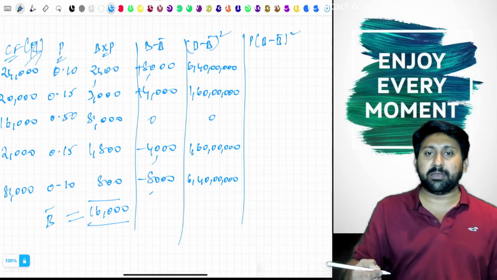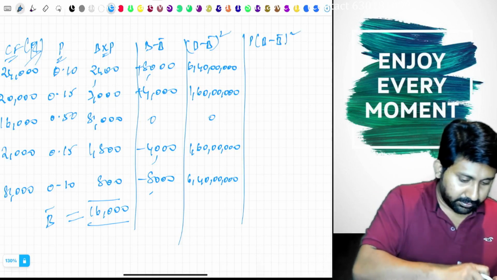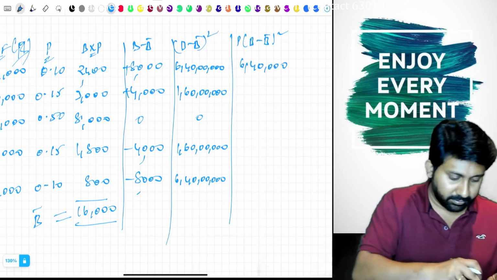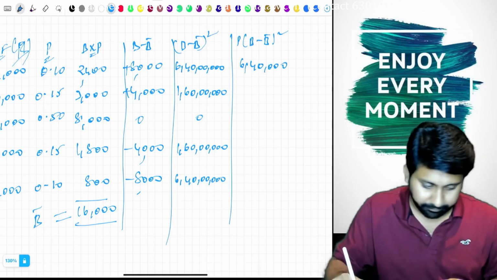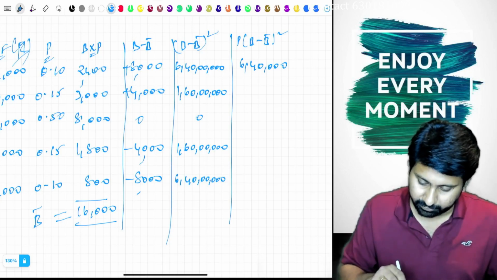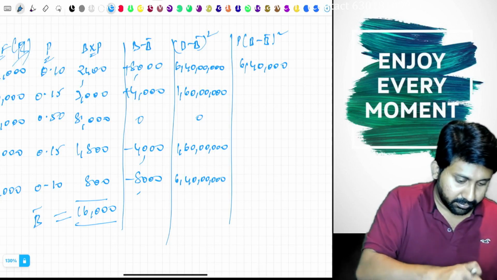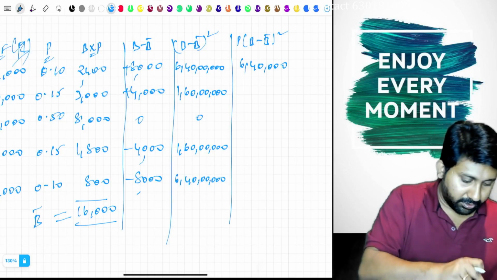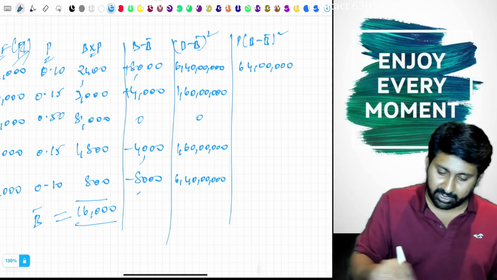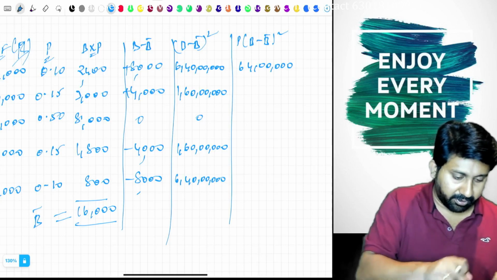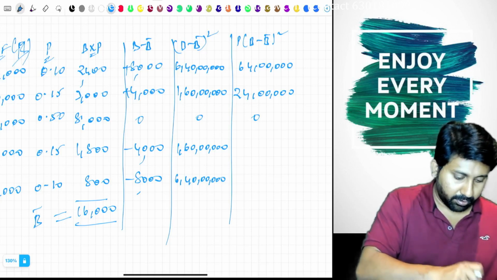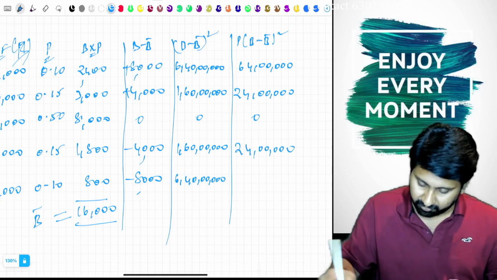P into B minus B bar whole square. 6 crore 40 lakh into what is the probability? 0.1, 64 lakhs. 1 crore 60 lakh into 0.15, 24 lakh. 0. 24 lakh.